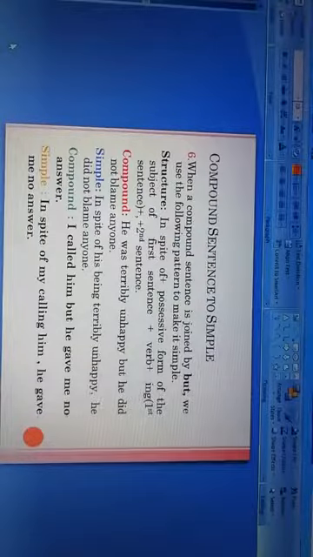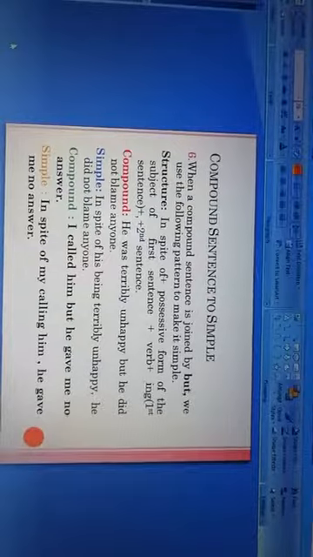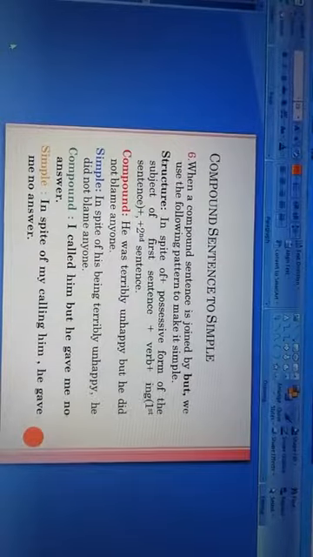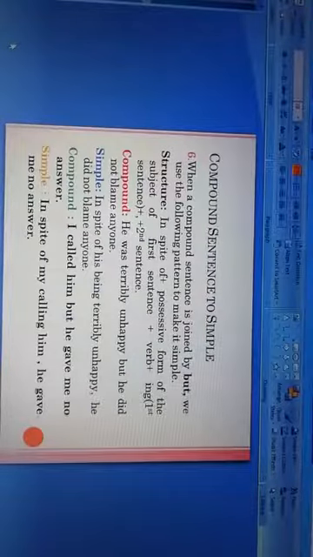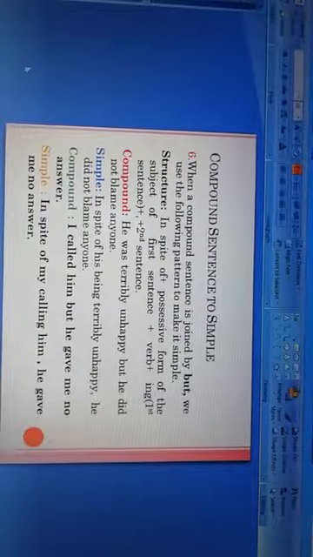The next example is for you. I called him, but he gave me no answer. This is a compound sentence. And when we make it simple, what will be the simple sentence? In spite of my calling him, he gave me no answer. So, according to the rule, first of all, we use in spite of. Then, we use the possessive form of the subject.